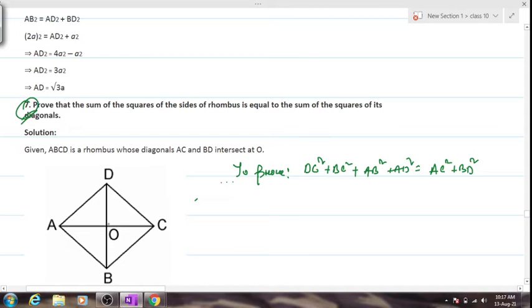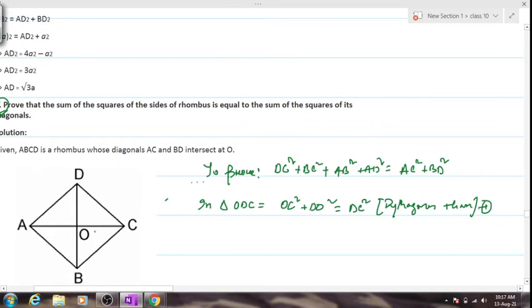First thing you will do is that I've already told you that this is 90 degrees, right? Diagonals intersect each other at 90 degrees. So in triangle ODC, can I say OC squared plus DO squared is equal to DC squared? Pythagoras theorem, yes sir or no sir? We'll name this equation 1. Kindly confirm, everyone.